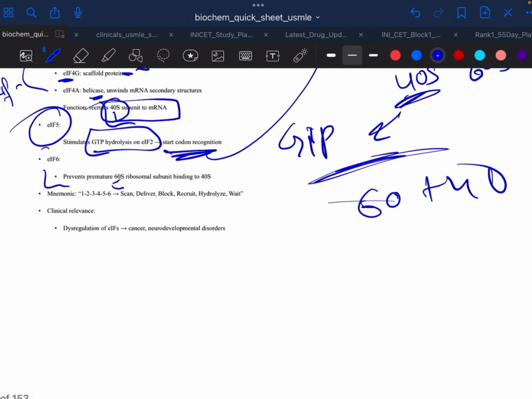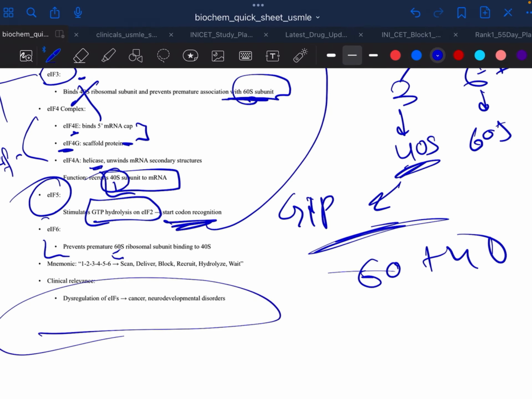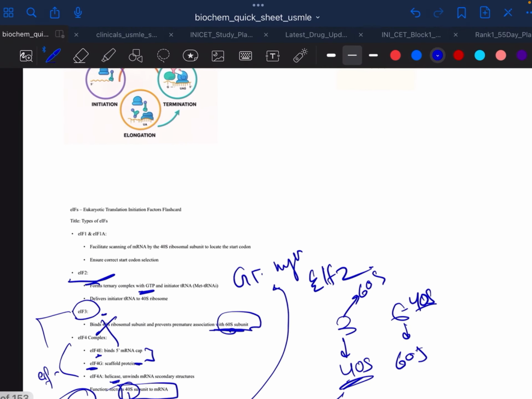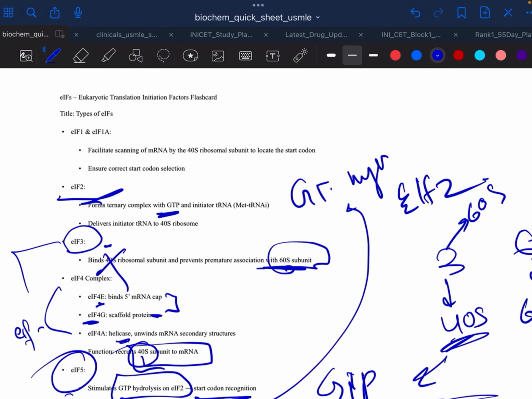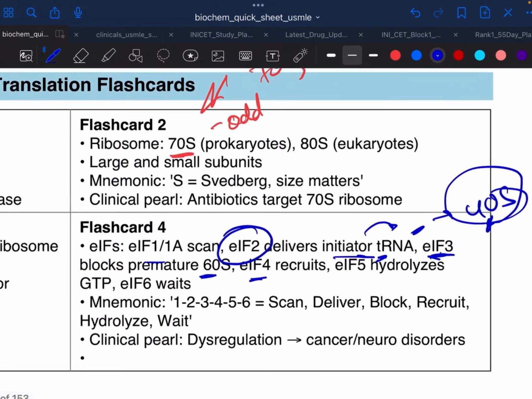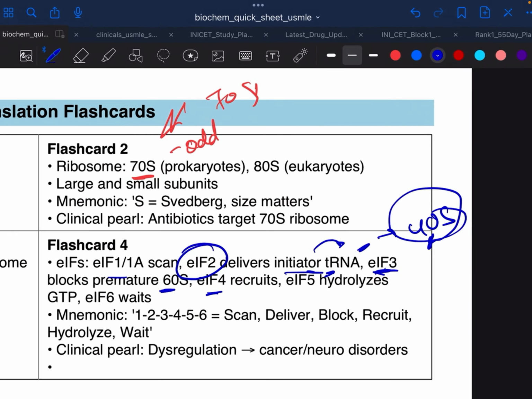But to forget all this, just remember that if they are dysregulated then they can cause cancer or neurodevelopmental disorder. If they go into so much detail, then they can ask this also. And if you are listening to my lecture, you will surely remember if anything like that comes. So don't pressurize or overburden yourself.